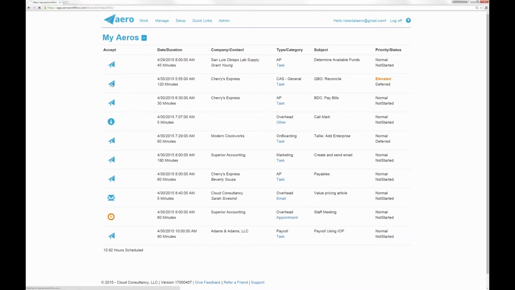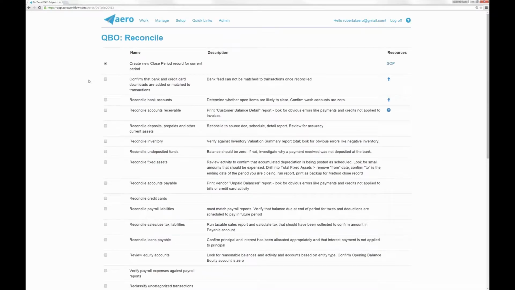So I'm going to click the icon and go into this arrow. In each of those cases, the icons I was showing you, you click to accept the work. You go into it. The different icons signify that your screen, when you get in here, may look ever so slightly different. It will still have all the resources we're about to talk about, but an email has a different button that lets you send an email back to reply to that, things like that.